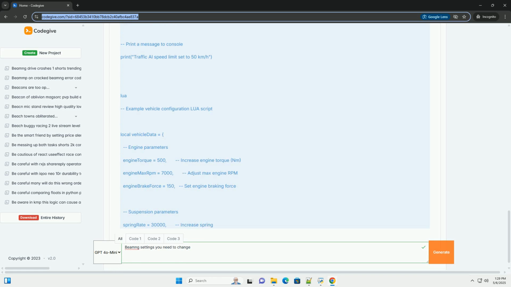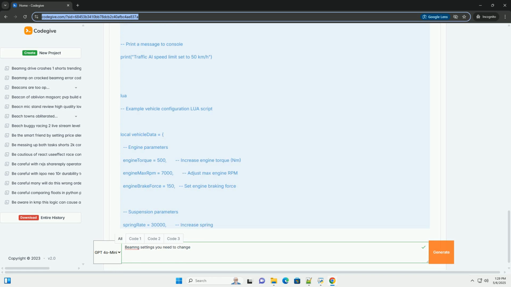This will save you a lot of headaches if something goes wrong. Use the BeamNG.drive wiki. The wiki, if still maintained, can be a valuable resource for finding information about Lua functions and configuration options. Read other mods. Examine the code of existing mods to learn how they accomplish specific tasks.